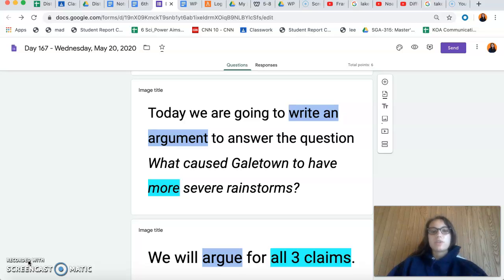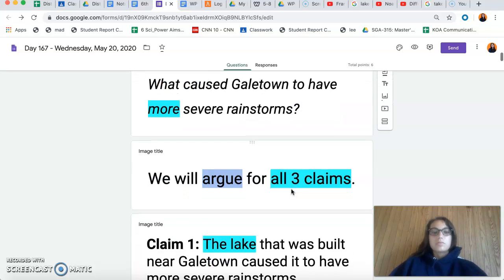We're just going to jump straight into our work for today. Today we are going to write an argument to answer the question, what caused Galetown to have more severe rainstorms? So remember when we first learned about Galetown, it had pretty moderate weather, and then all of a sudden they started having these severe rainstorms. We are going to argue for all three claims.